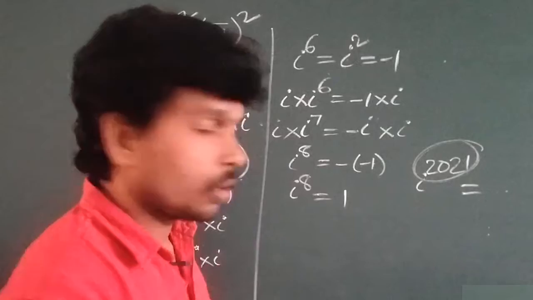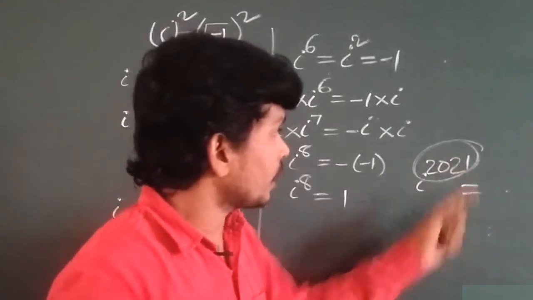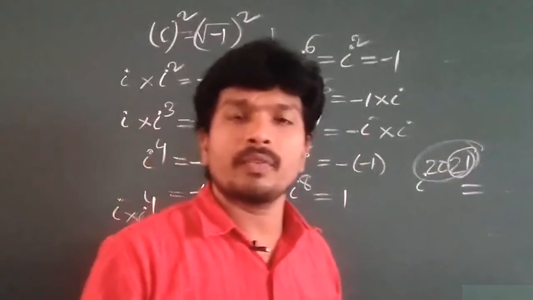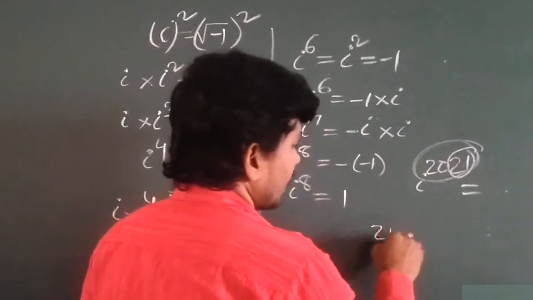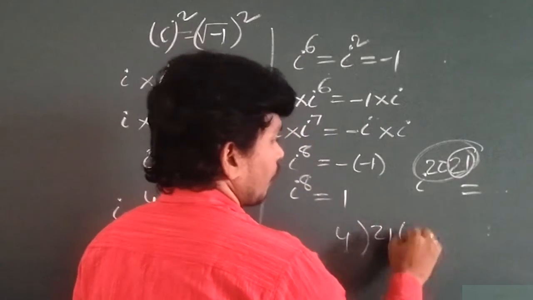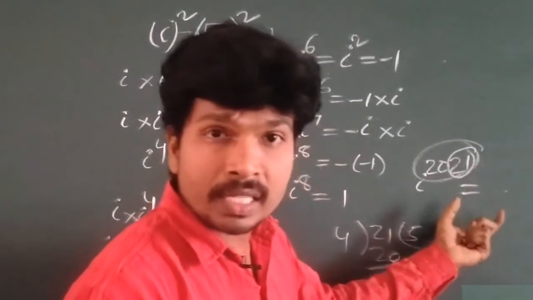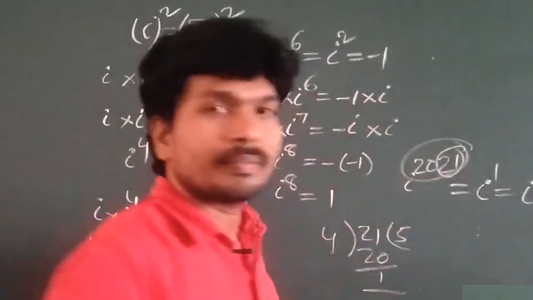So what is the divisibility rule of 4? The rule is that if the last 2 digits are divisible by 4, that number is divisible by 4. Otherwise it doesn't divide. Listen, 21 you divide by 4. 4 5s are 20. Remainder is 1. So this value is equal to I power 1, that is equal to I.